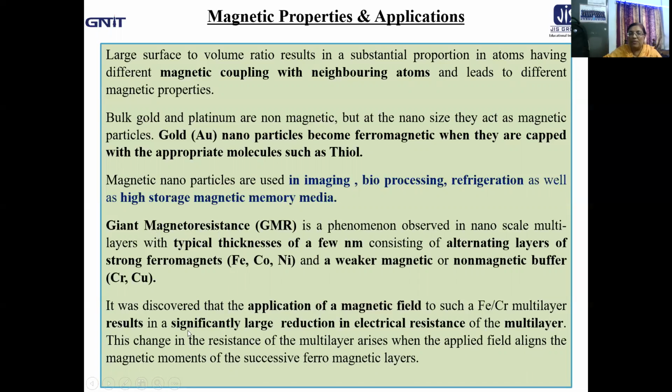Now here it is found that large change, more specifically the large reduction in electrical resistance, if you apply a magnetic field on such a multilayer of, say, iron chromium. Iron is a strong ferromagnet and chromium is the non-magnet. Now why are things happening like that? Let us get a little bit detailed clarification.